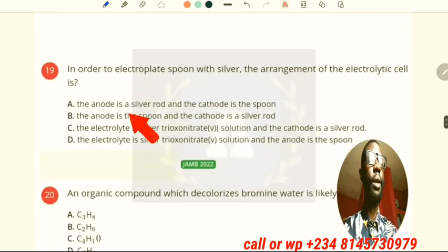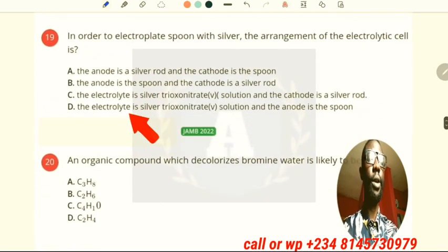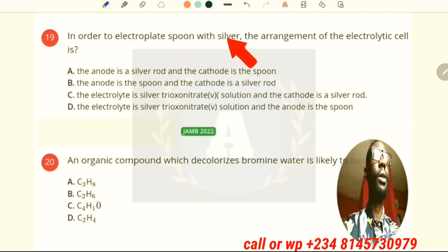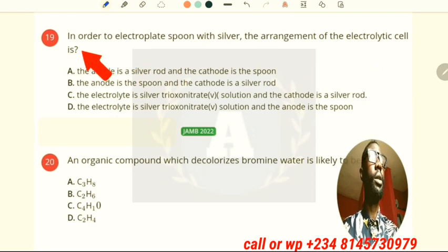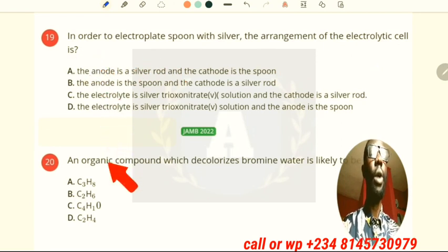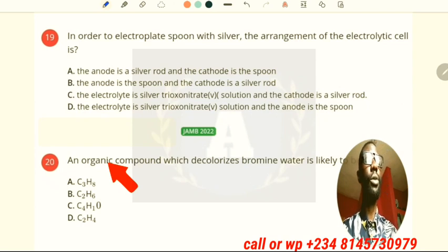Now the next question says, in order to electroplate a spoon with silver, the arrangement of the electrolytic cell is, okay, we actually want to electroplate a spoon with silver. So now the anode is going to be the silver rod itself and the cathode is the spoon. So that is another aspect of chemistry, which is physical chemistry.